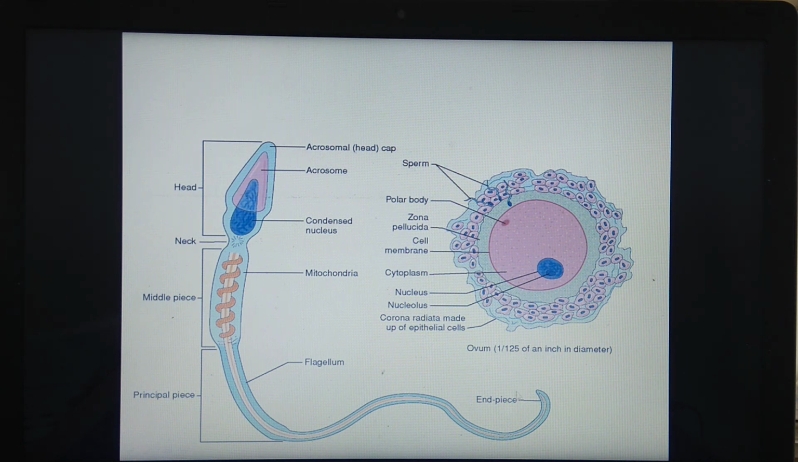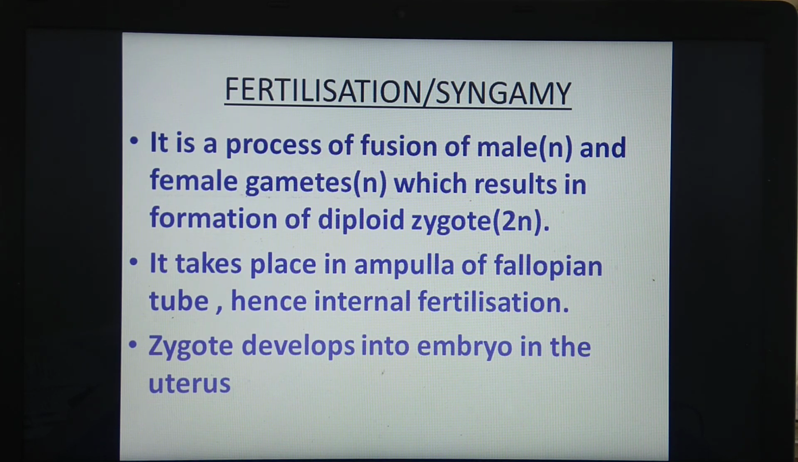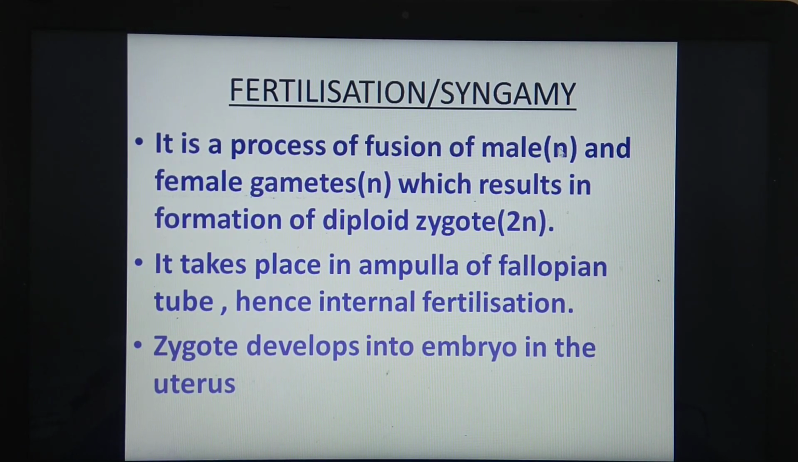In the examination, a question can be asked on the importance or significance of fertilization. Remember that it can be asked for 2 marks. So as we have seen, what is fertilization? Fertilization is the process of fusion of male and female gametes which are haploid, and this fusion results in formation of a diploid zygote. We can say that diploidy is restored because of fertilization in sexually reproducing organisms.